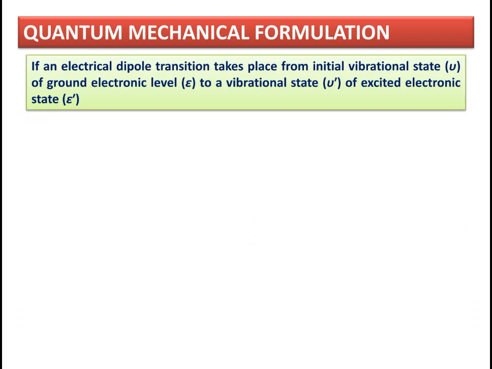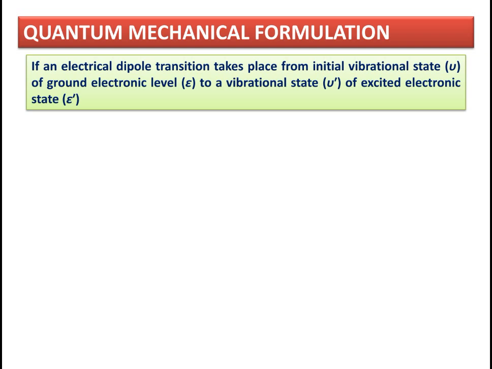Now comes the quantum mechanical formulation. If an electric dipole transition takes place from initial vibrational state v of ground electronic level epsilon to a vibrational state v dash of excited electronic state epsilon dash.